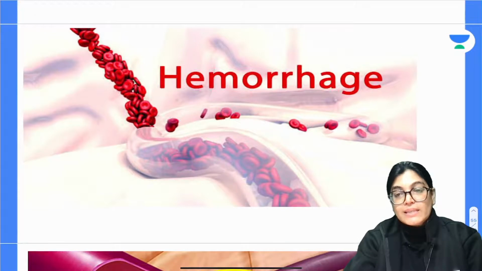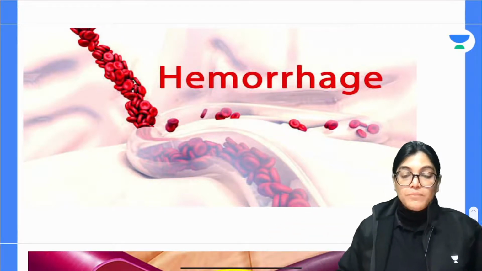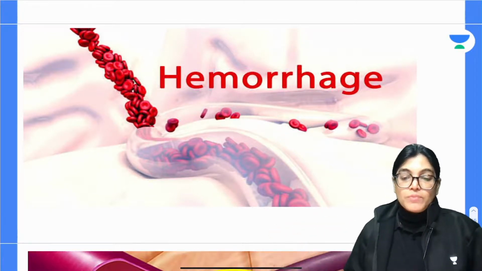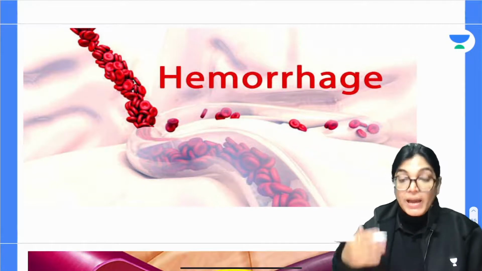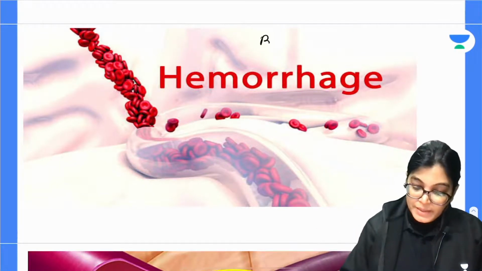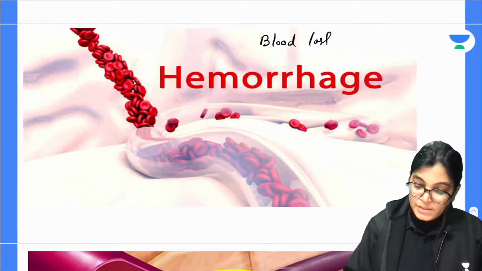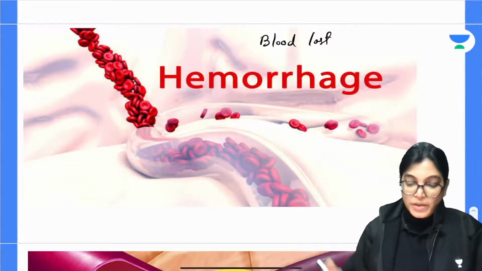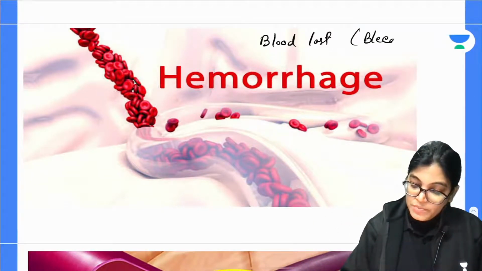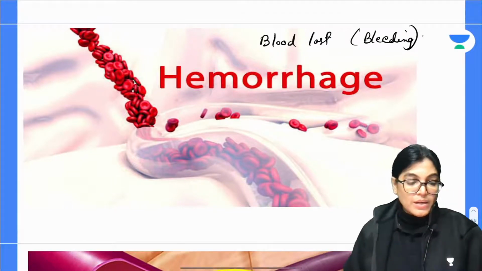So what do you mean by general terms? Hemorrhage का मतलब क्या हो गया? Bleeding हो गया, blood loss हो गया. So blood loss from the broken or injured blood vessels. It can be either inside or outside. Blood lost inside or outside from injury. So bleeding occurs from any kind of injury, either internal injury or external injury.